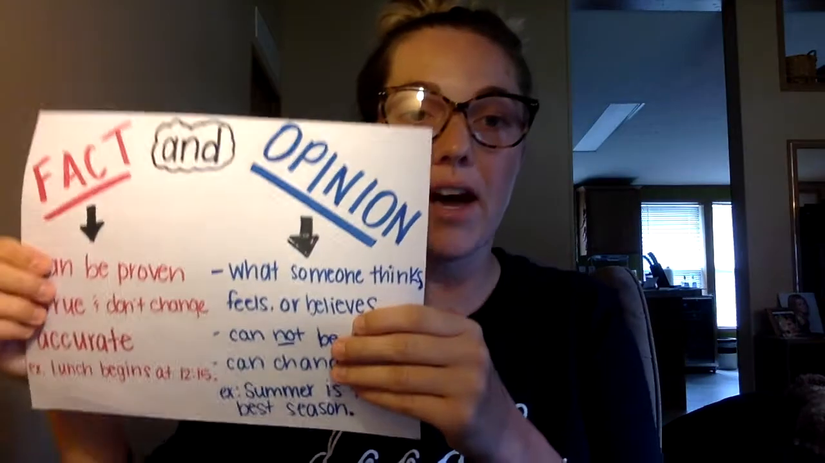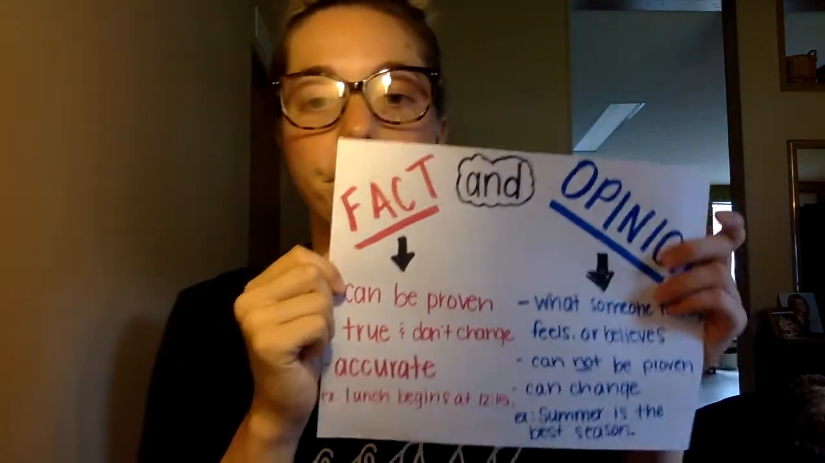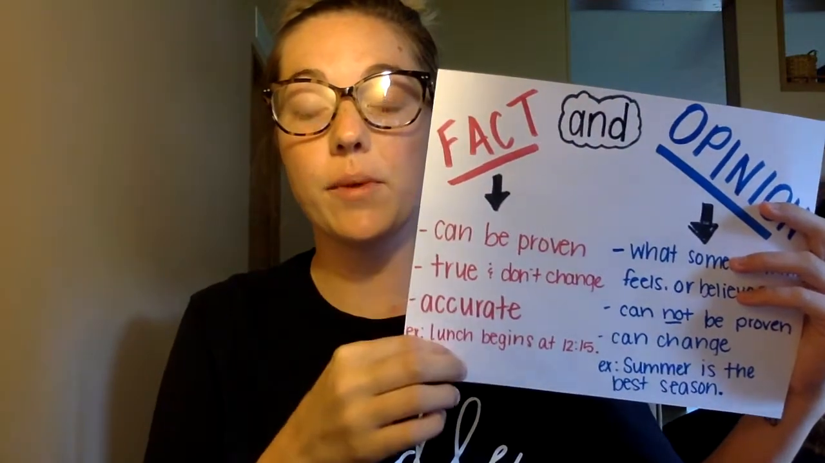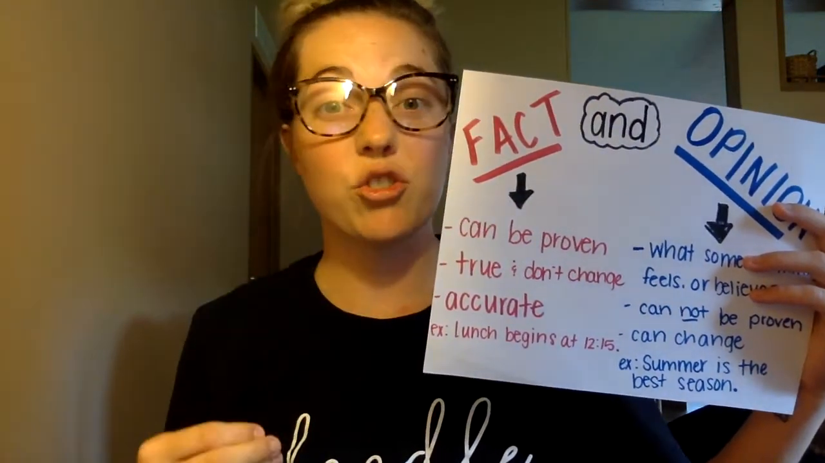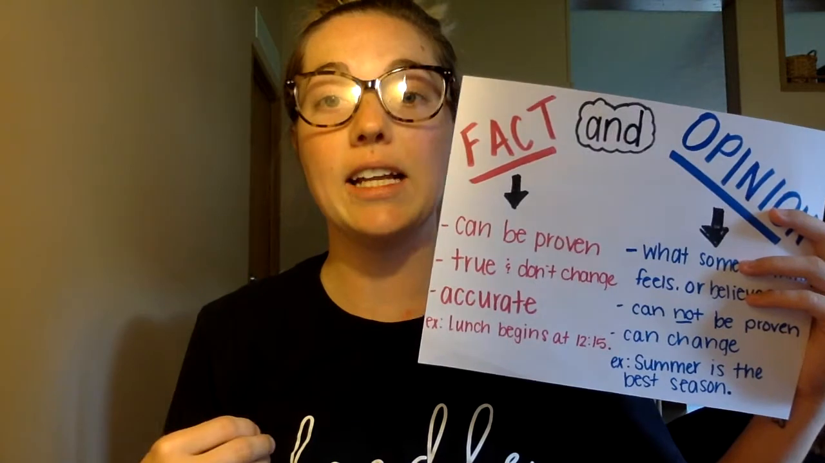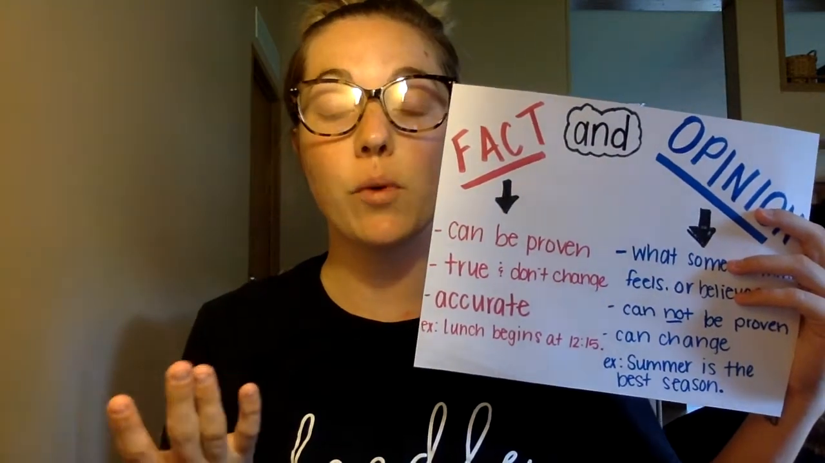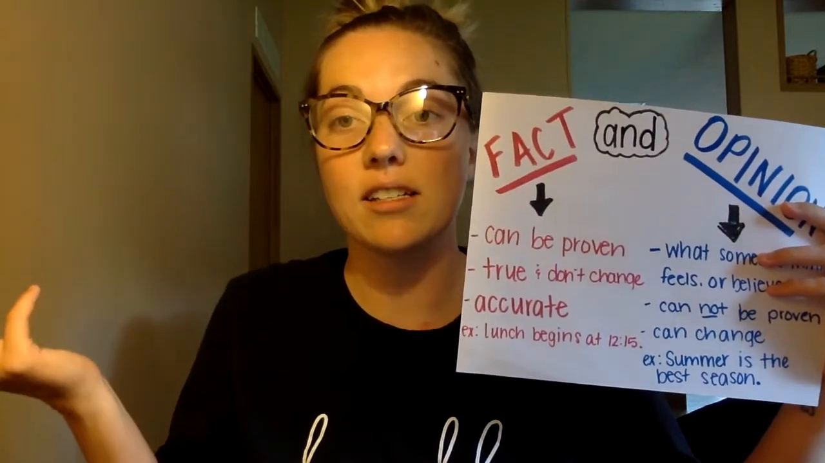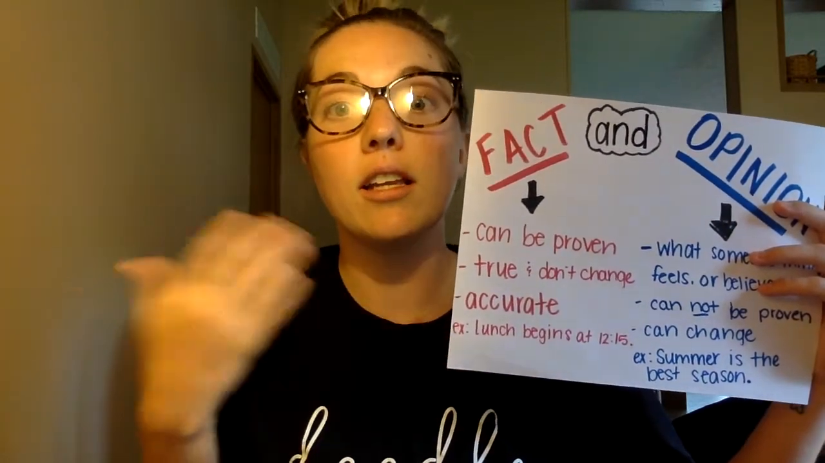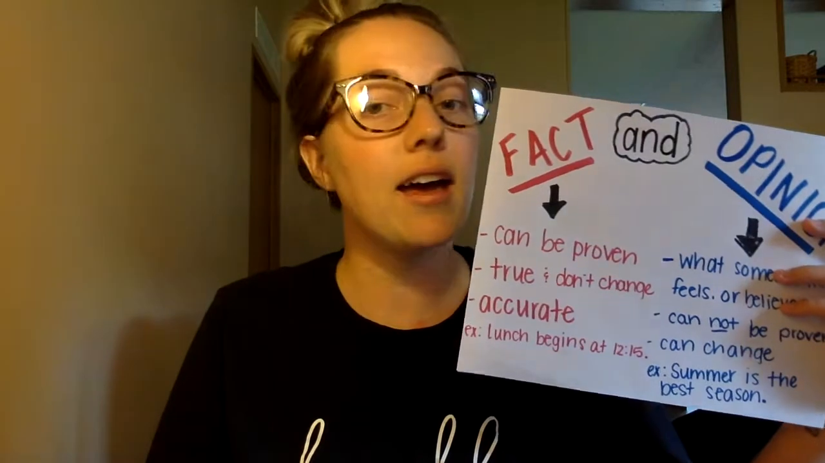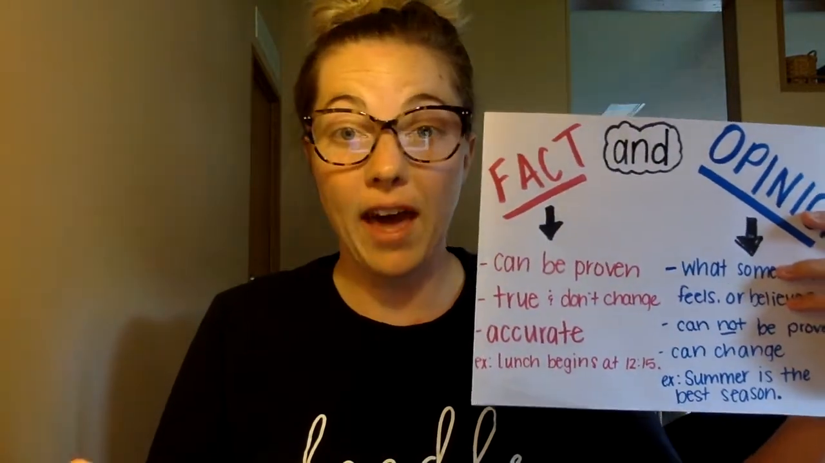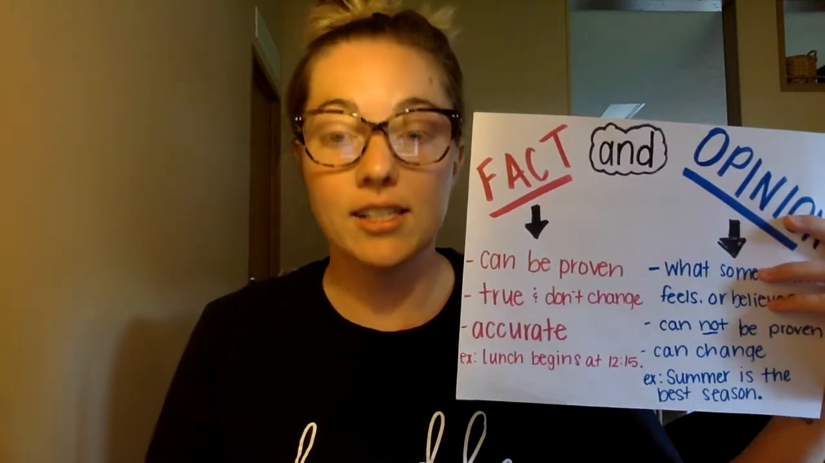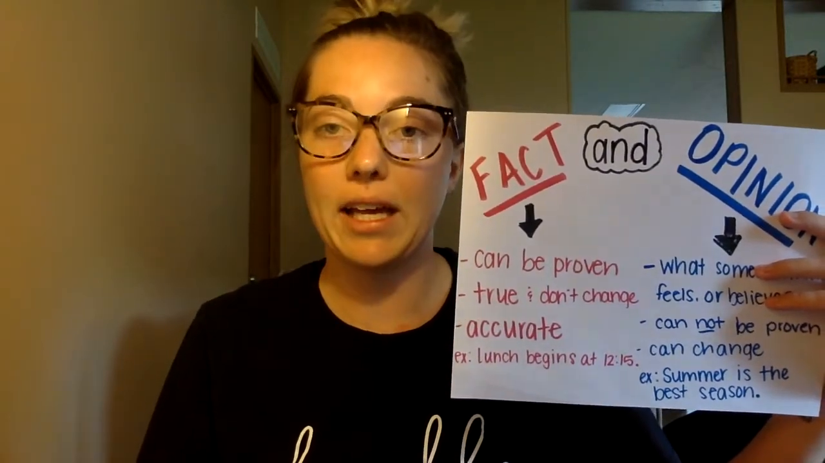Then we're going to talk about fact and opinion. Facts can be proven. Over here is what's fact. It's in pink. It's true, and it can't change. And it's accurate. So an example is when we are at school, lunch begins at 12:15. That's an example of a fact. When we are in kindergarten, lunch begins at the same time every single day. I can prove that. It's true. It doesn't change all year long. It's the exact same time that lunch begins.